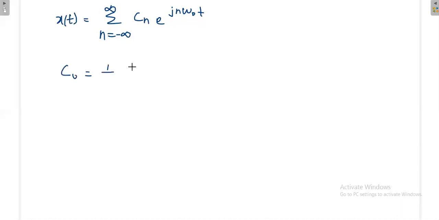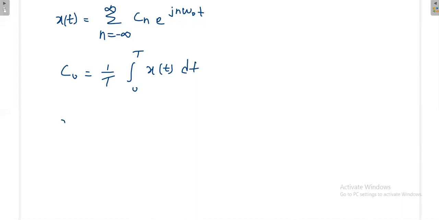But we will find out the average value anyway. Before that, we'll write the general equation. X of t is equal to the summation from n equals minus infinity to plus infinity of Cn e power j n omega naught t, where C naught is equal to 1 by T integration from 0 to T of x of t dt. What is the mathematical equation of x of t?